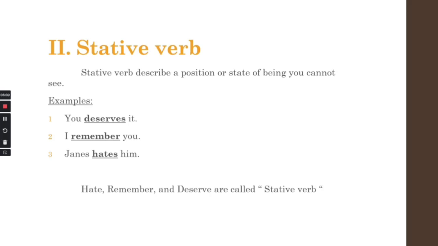I'm sorry for the first sentence because it has a grammatical mistake. If you see that mistake, it means that you know about the stative verb as well, and how to use a stative verb in a sentence with a subject pronoun, right? Hate, remember, and deserve are called stative verbs. You see it? I believe that. I trust my viewers. I trust my subscribers. You're gonna understand it very well. Let's move to the next one.